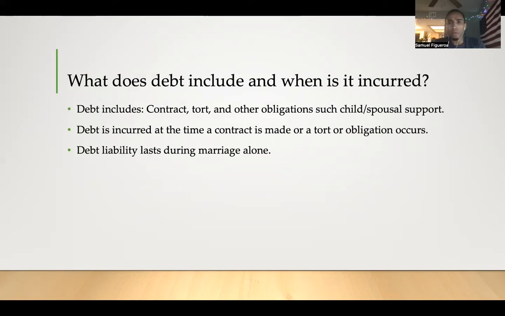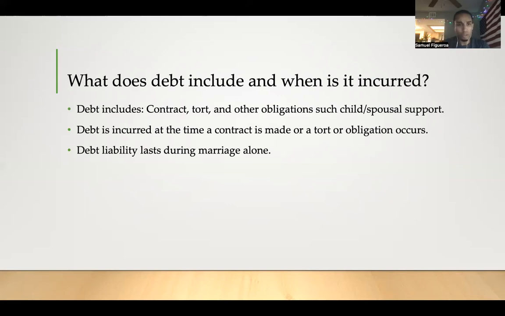What does debt include and when is it incurred? Debt can technically include through contract, by tort, or other obligations such as child support or spousal support. So let's say that someone got married, then they divorced that person, then they have a second marriage. They may still have spousal support that they're liable to pay back, right? So that's an example of spousal support. Or the person had a child in their prior marriage, then they get married a second time. Even though they got married a second time, they will still be liable for that child support.